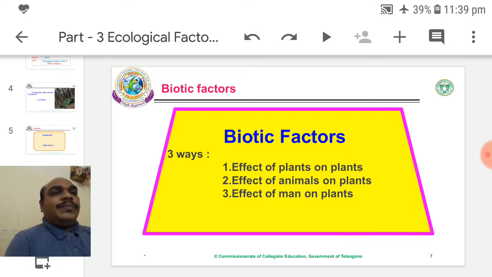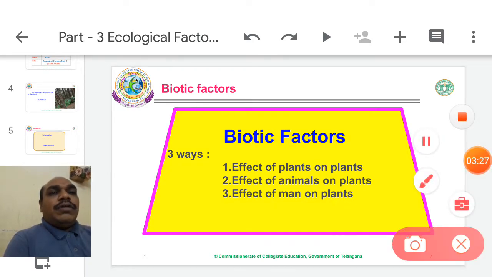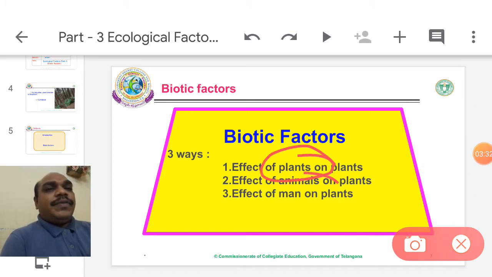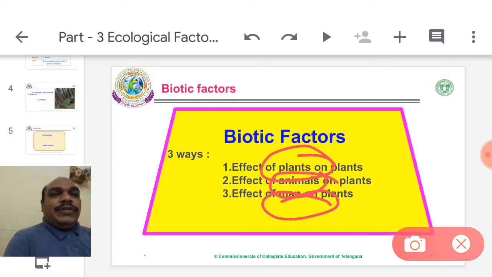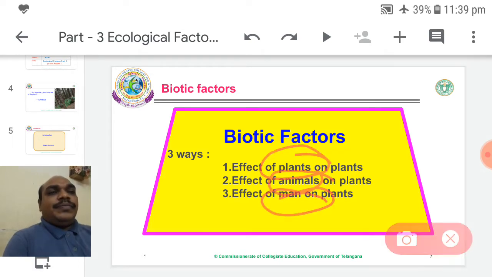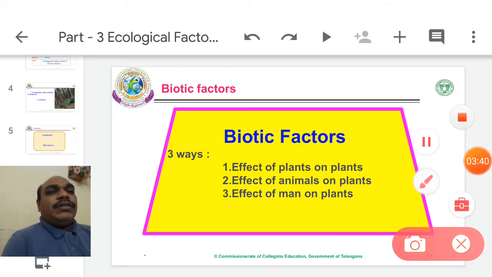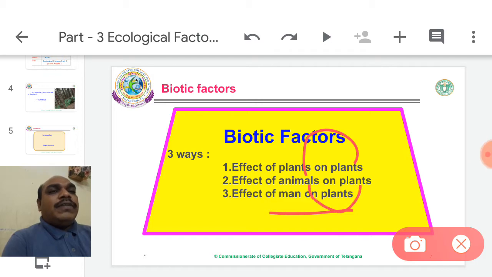In the entire world there are only three types of living things: plants, animals, and human activity. So plant activity on plant, animal activity on plant, man activity on plant.